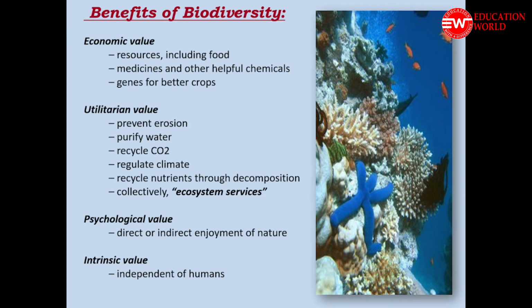So the first role of biodiversity is concerned with our economics, which generally says all categories of resources, including the food, medicines, and other helpful chemicals we are getting from biodiversity. We are getting them from the plants, the animals, and the microbes, directly or indirectly. And we even get the genes for better crops in order to make a hybrid, only if a variety of crop plants is available.